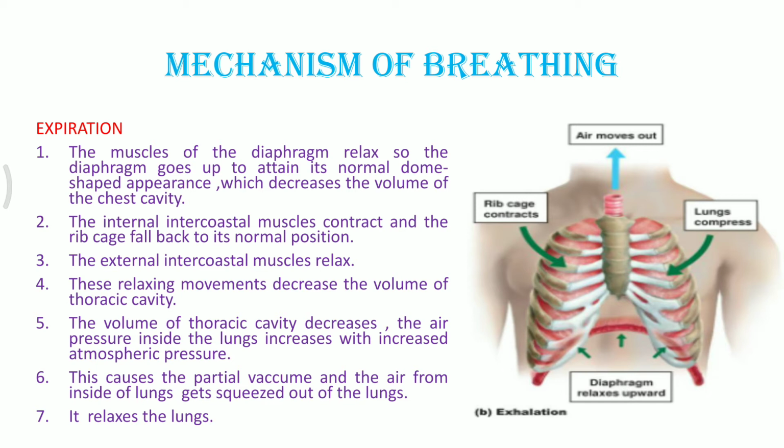Both the ways the decrease is taking place. First, it was the diaphragm which had given it some area from the below part. Now the diaphragm has moved up to its normal position, so the thoracic cavity is already getting less volume. Secondly, the ribs which were outwards have again come back to their normal position, so the ribs have also shifted back to their normal area. So again, the thoracic cavity has decreased.